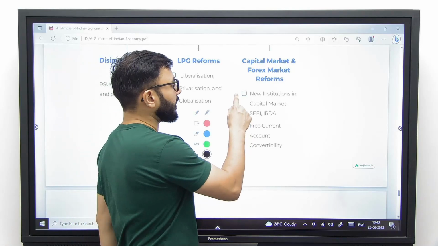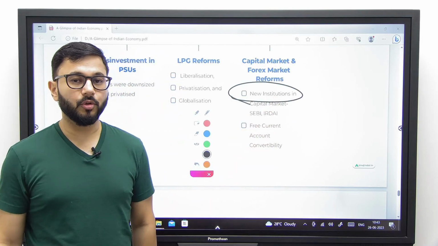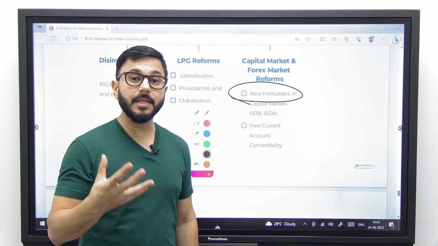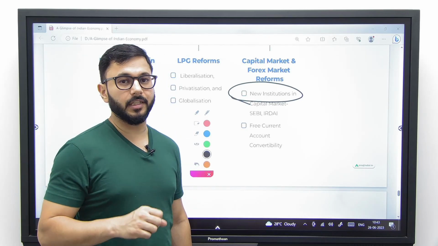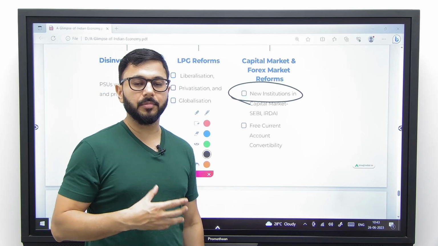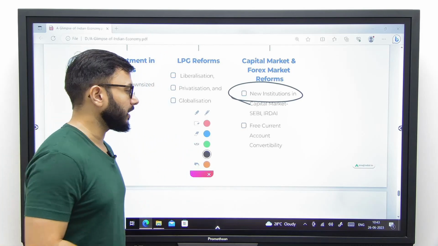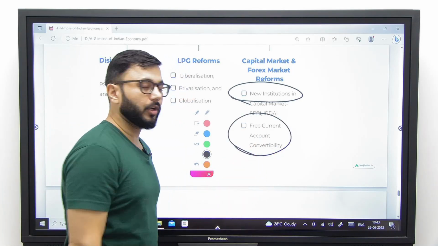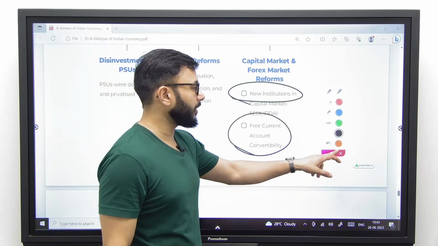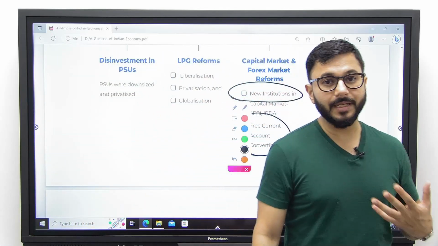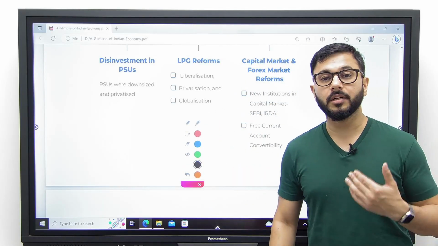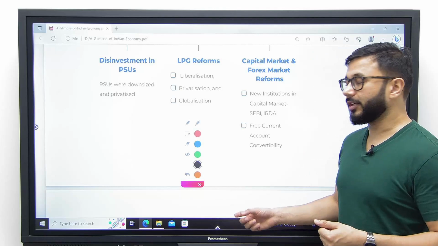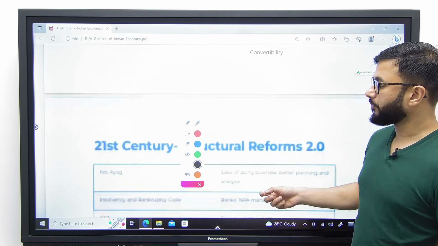The number one major change was that new independent institutions in the form of SEBI and IRDA were created, which regulated the capital markets better instead of being controlled by the government. And the current account convertibility was made free so that people could export and import freely without having to go to the government every time they wanted dollars in order to either import or export.